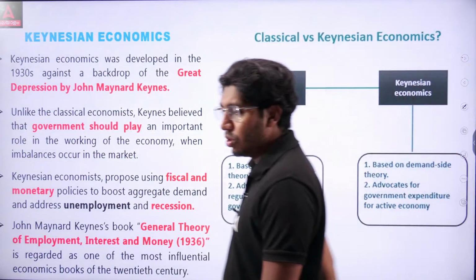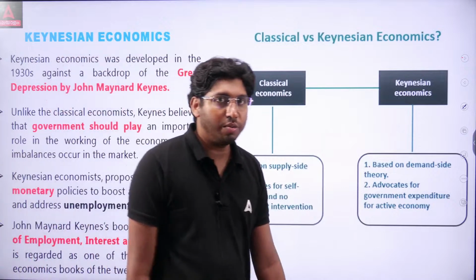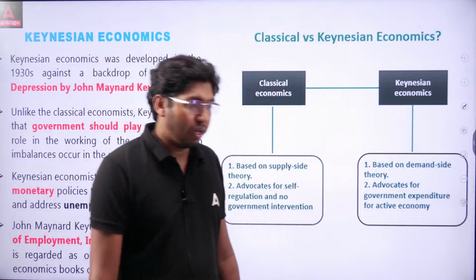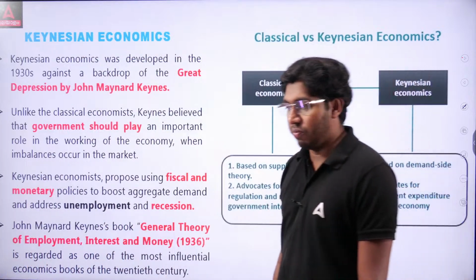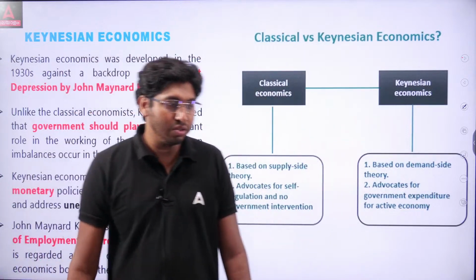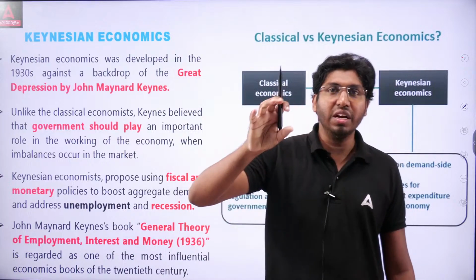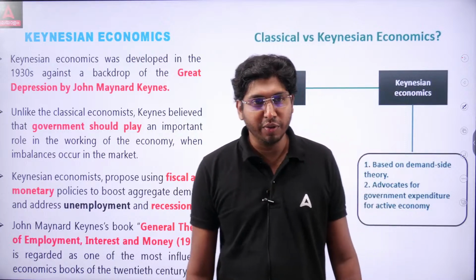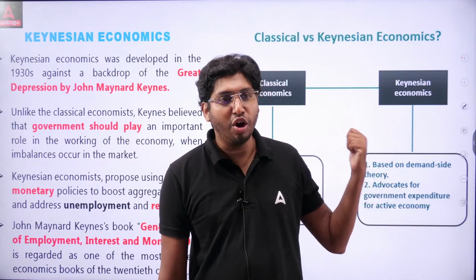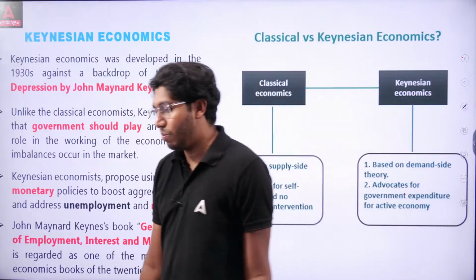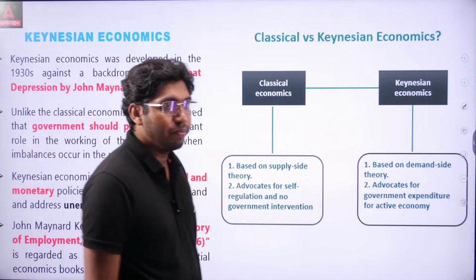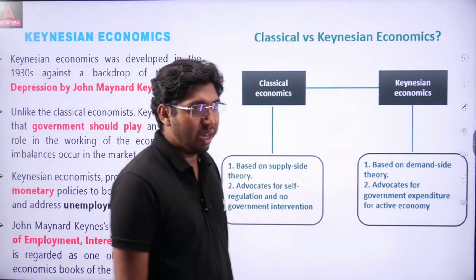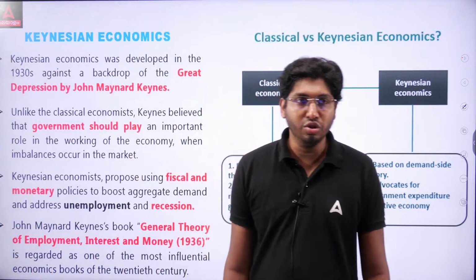Keynesian economics was developed in the 1930s against a backdrop of the Great Depression. The world faced a Great Depression during the 30s. So economics had to provide a solution. A great economist, John Maynard Keynes, gave a solution to this problem. So Keynesian economics was developed in the 1930s against a backdrop of the Great Depression by John Maynard Keynes.